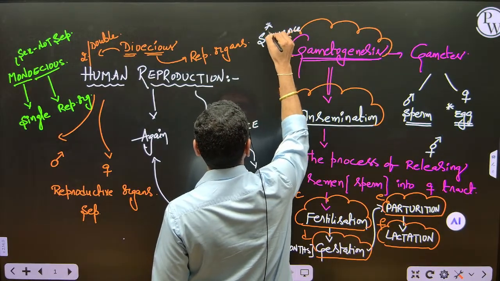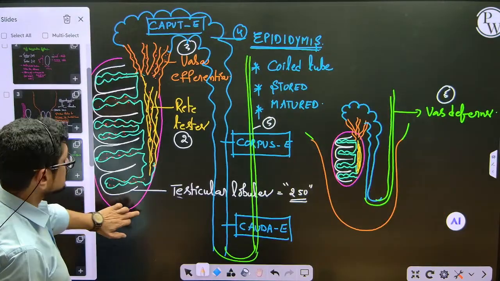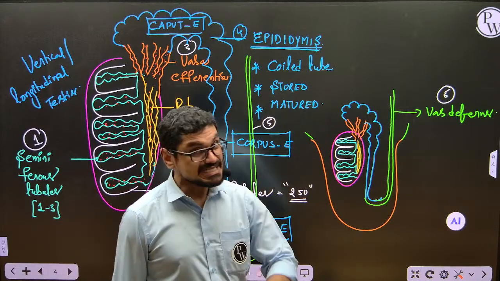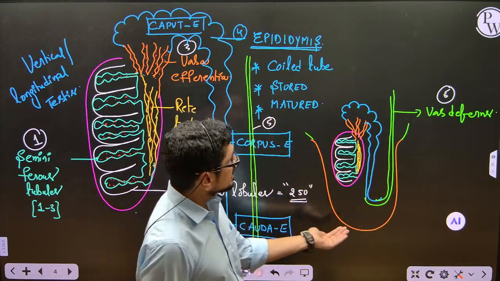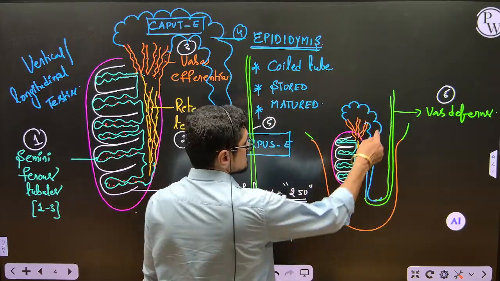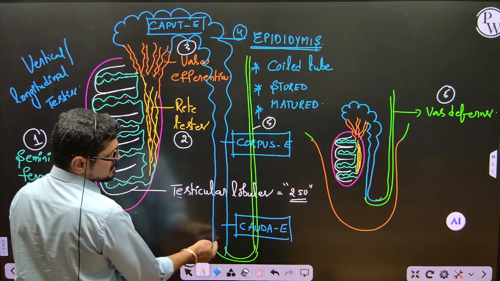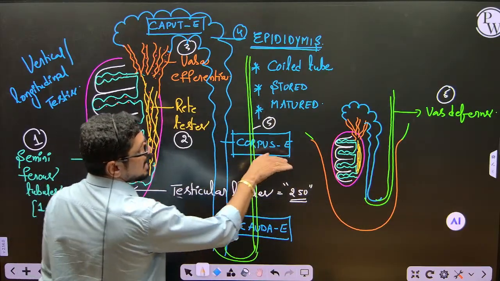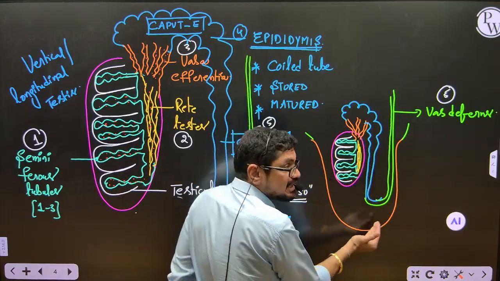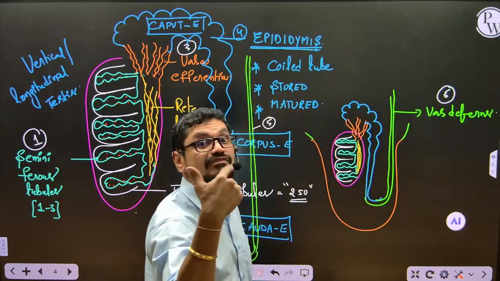So remember this, right? And now see this. Now I want to draw this diagram again. For example, please see this diagram very carefully. It enters into the abdomen, vas deferens. And now listen to the statement. Vas deferens begins from the cauda epididymis. The green color duct begins from the cauda epididymis, and now it takes a loop or turning, and enters into the abdominal cavity again. Make yourself comfortable with this statement.